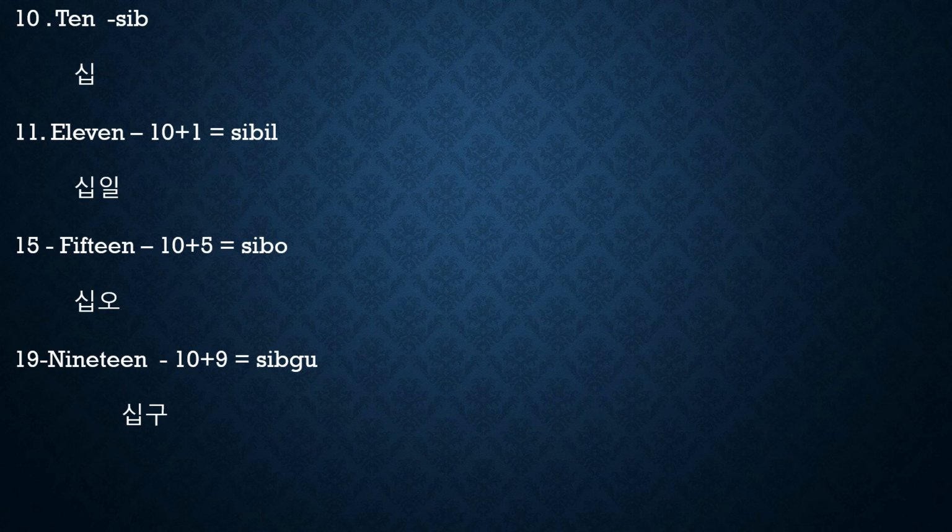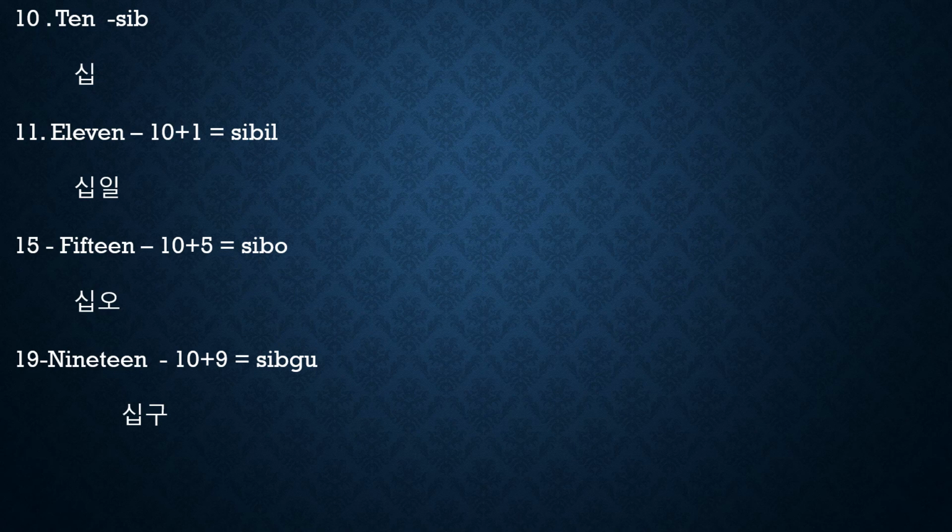Now coming to 11. How to write 11 in the Sino-Korean number system? 10 plus 1. What is 10? Ship. 1 is il. Ship il. Easy, right? 12 is 10 plus 2, ship e. 13 is 10 plus 3, ship sam.